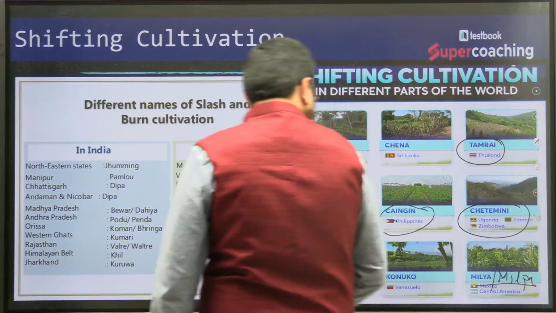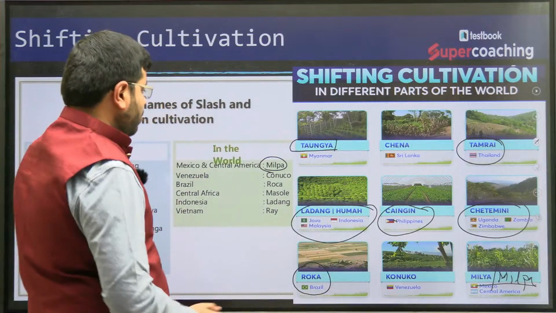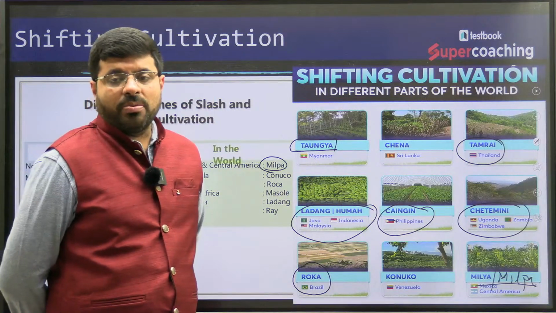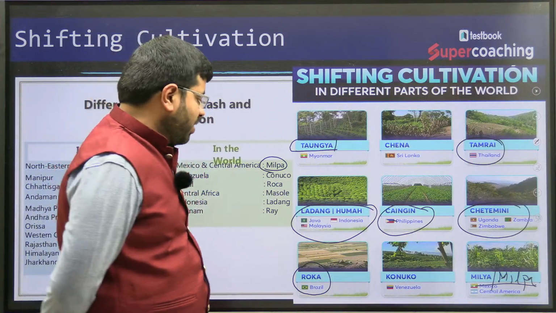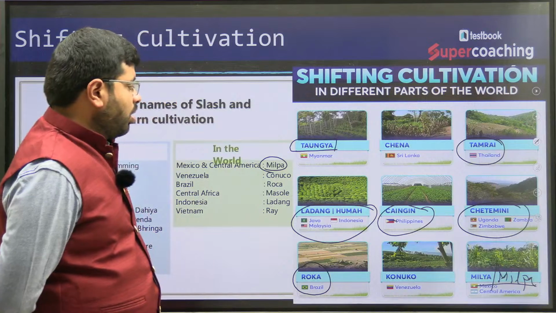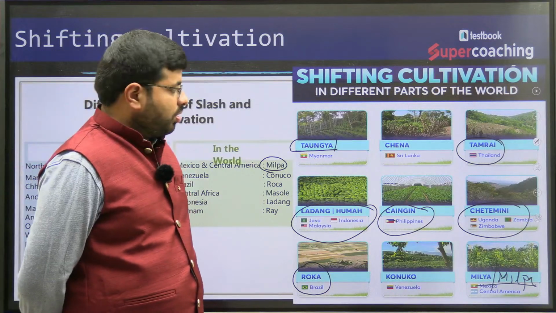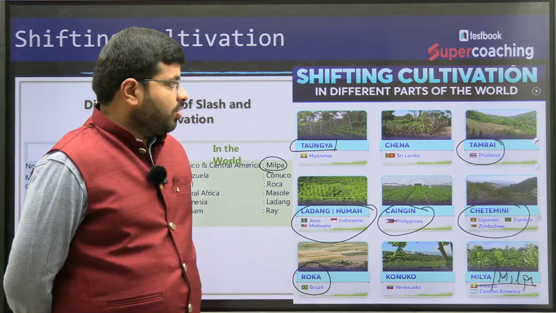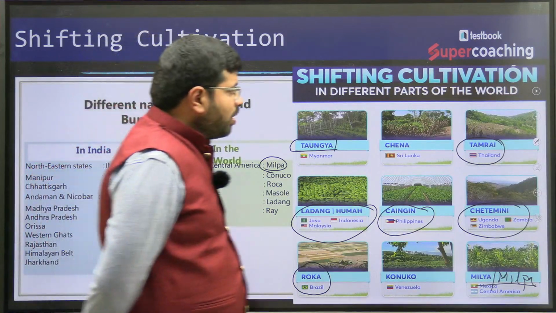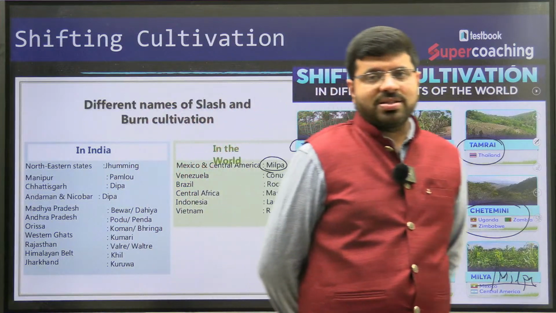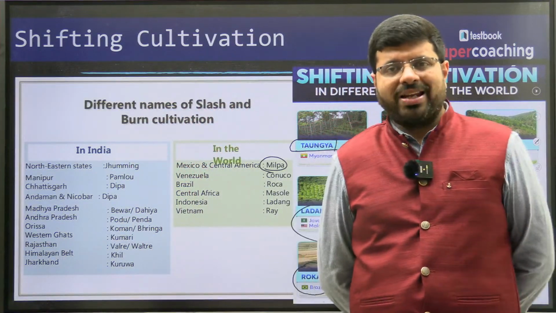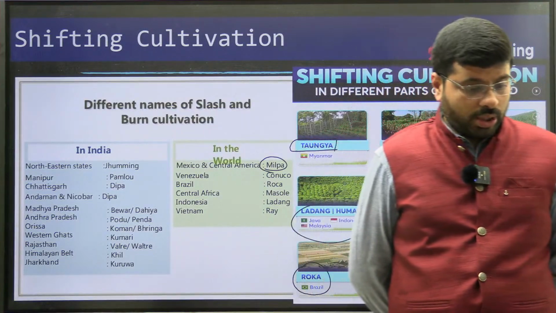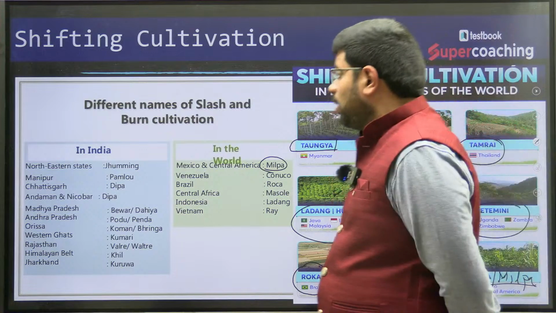So this is the thing about Milpa. Multiple names, you need to remember about these names. Few countries, at least remember one for each continent. Say for Indonesia, you remember about Ladang. For Africa, you remember the name I have given you, Chetamini, Roca of Brazil. When you try to remember about multiple continents, in the exam, if they ask you about elimination, about match the following, it is easier for us to do, right? So that is the thing which we need to remember.